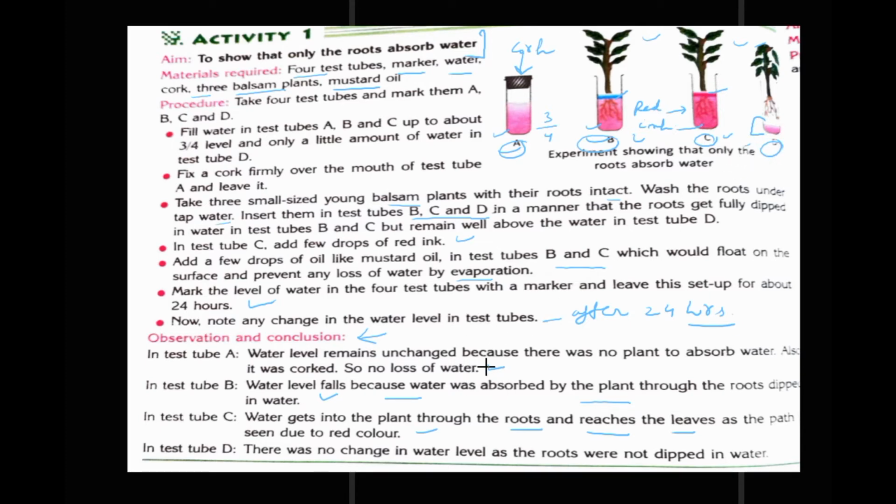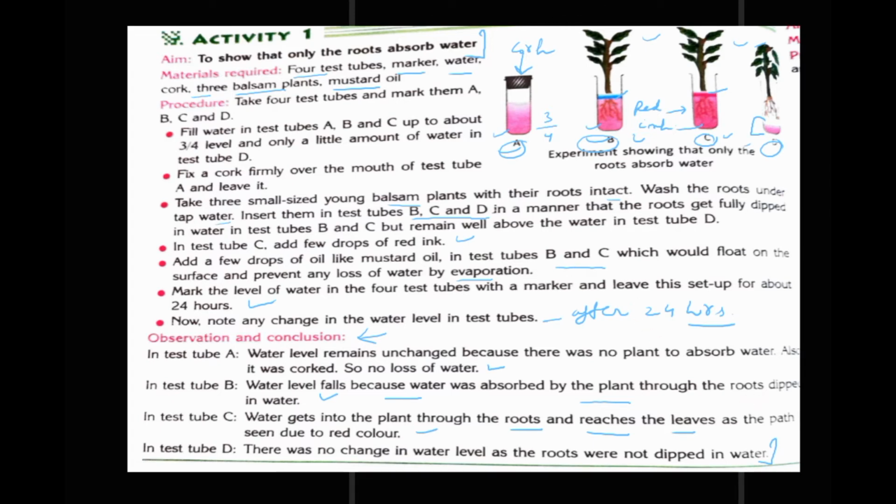Here there was no change in the water level as the roots were not dipped in the water. So this shows that only the roots absorb water, no other part of the plant absorbs the water. Right.